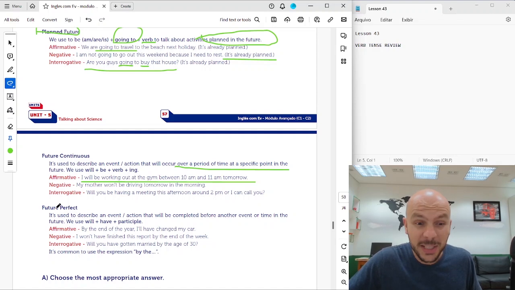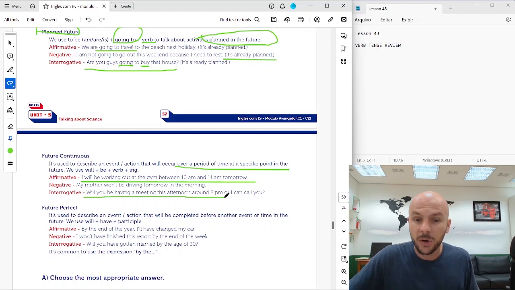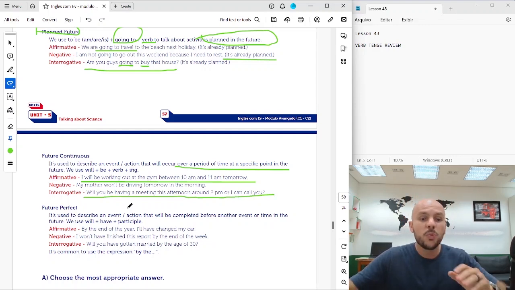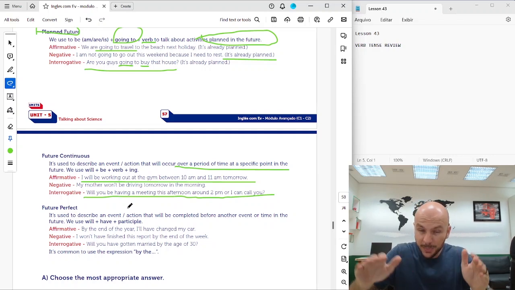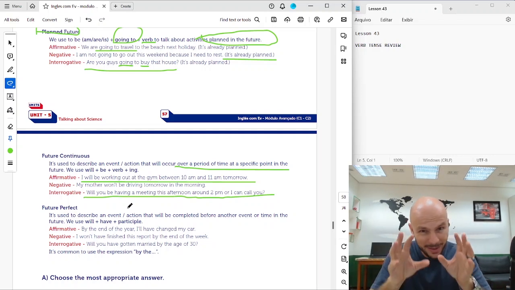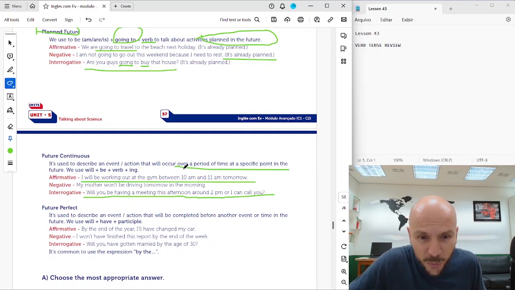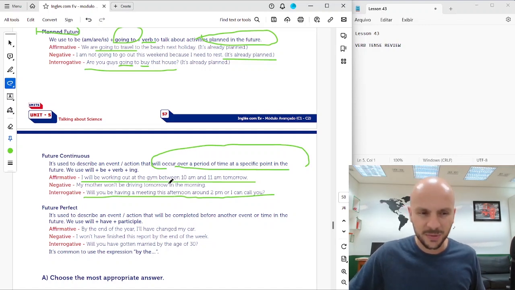Interrogative. Will you be having a meeting this afternoon around 2 p.m. or can I call you, okay? So will you be having a meeting around 2? So in this period, I'm asking if you will be having a meeting at this time, okay? So something that will occur over a period of time, at a specific point of the future, right?